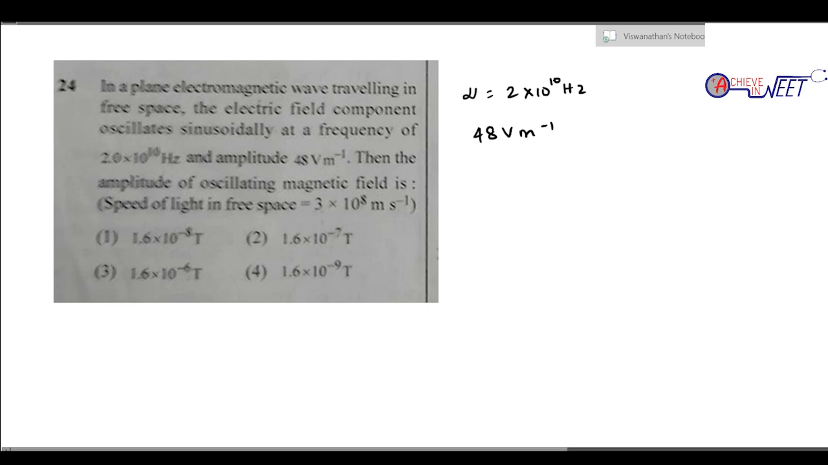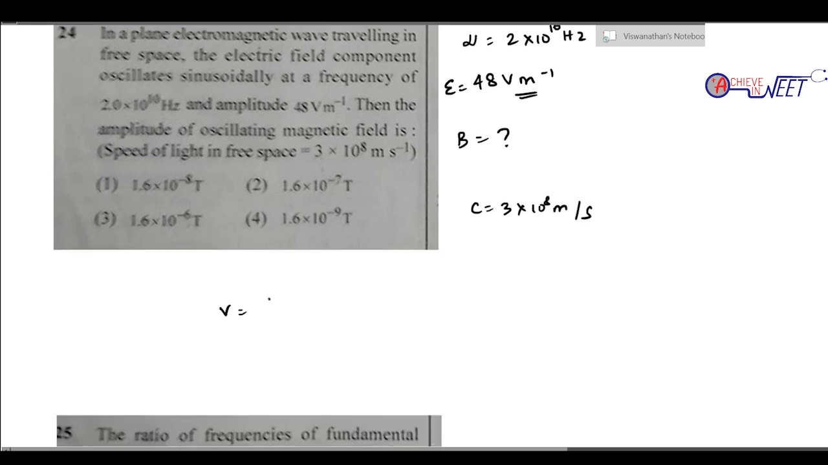So we know the amplitude of the electric field. Now this is the electric field in volt per meter. They are asking for the magnetic field B in tesla. And they have given C as 3 into 10 power 8 meter per second. So what do we know? Velocity is given by E by B. So we substitute, which means B is given by E by C.